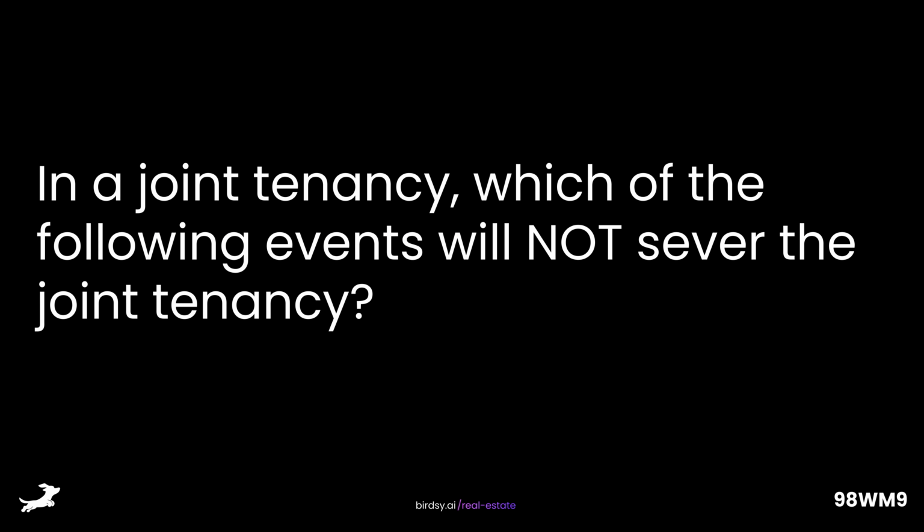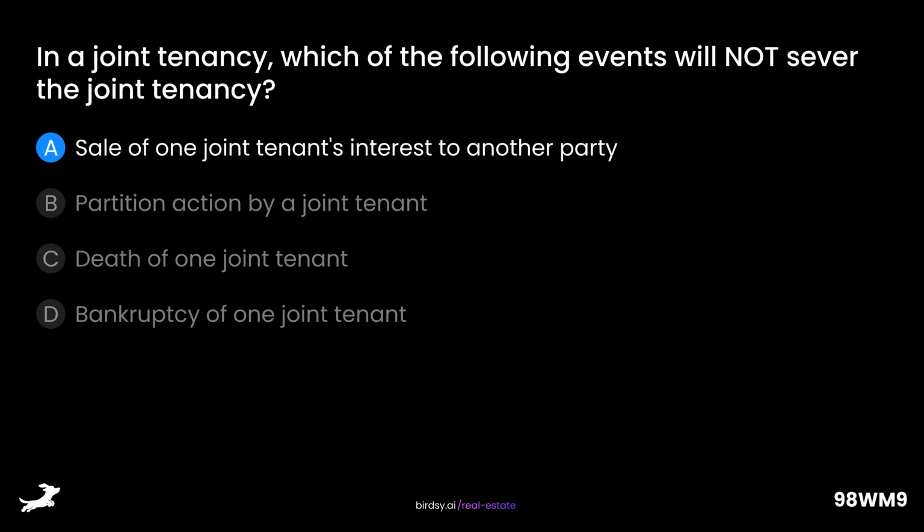In a joint tenancy, which of the following events will not sever the joint tenancy? Is it A, sale of one joint tenant's interest to another party, B, partition action by a joint tenant, C, death of one joint tenant, or D, bankruptcy of one joint tenant? The answer is C, death of one joint tenant.